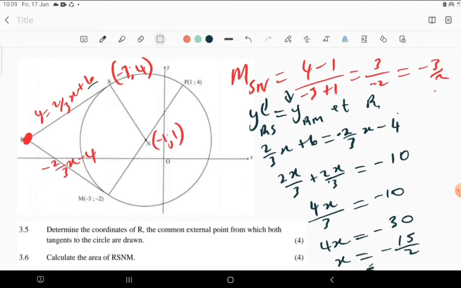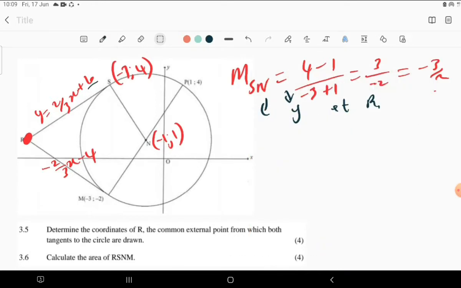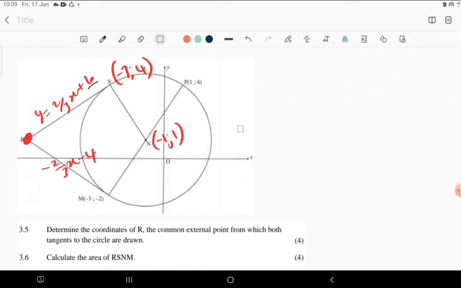Let me just wrap this one, because what I notice is that these are the properties of a kite. This side is equal to that one. This side is equal to that one.